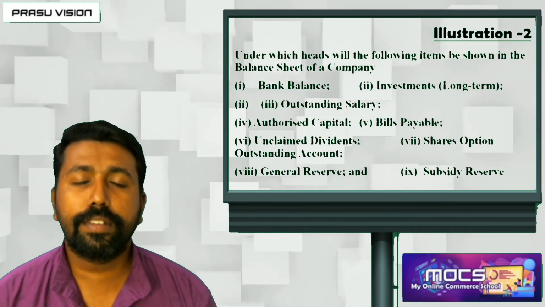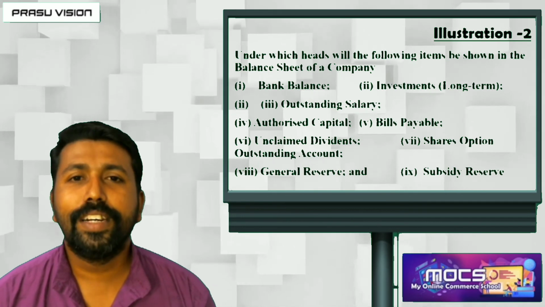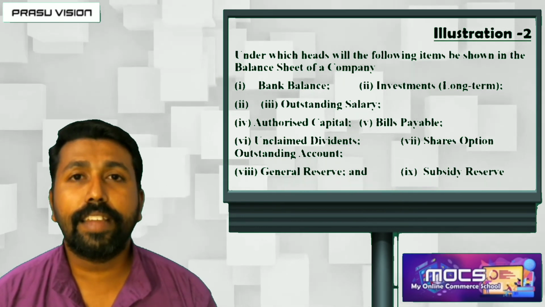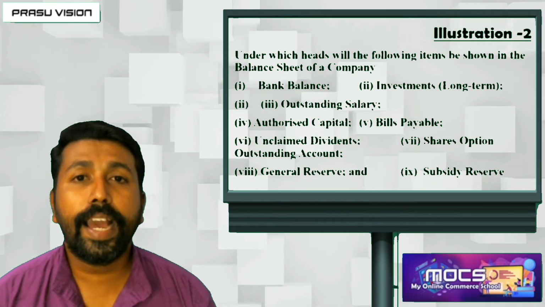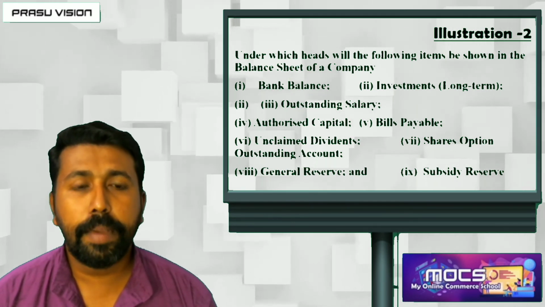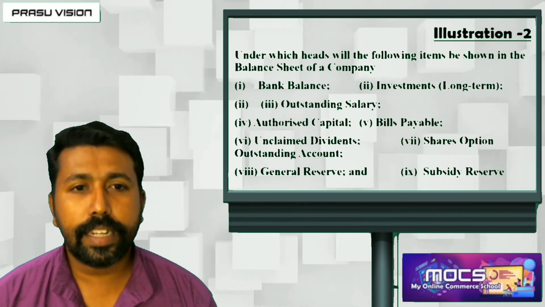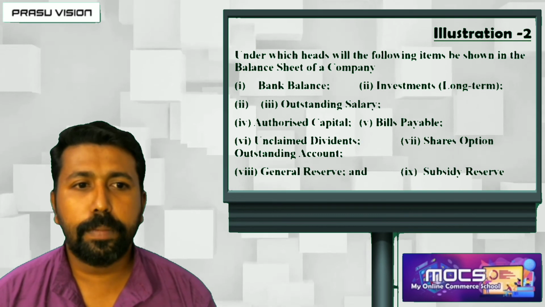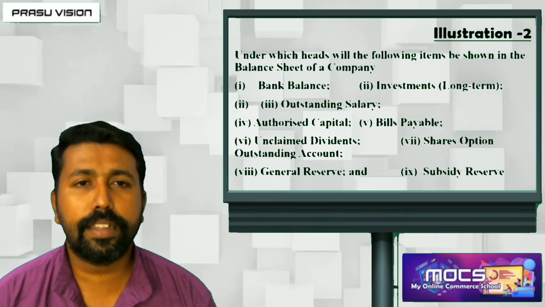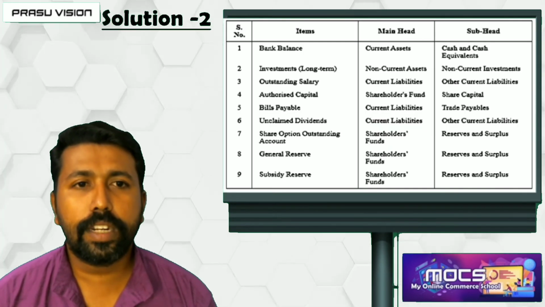Here also we are discussing how we can record the items under the headings. Also, we have to remember how we have to represent the answer. Bank balance, investment, authorized capital, bills payable, unclaimed dividend, share option, general reserves, subsidiary reserves are there. So it will be recorded like this.